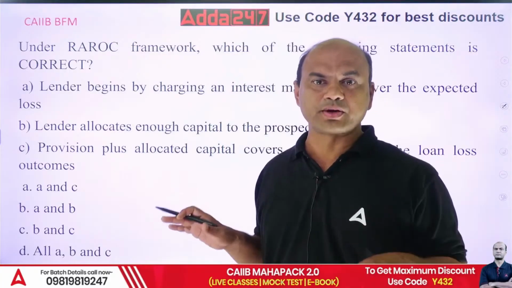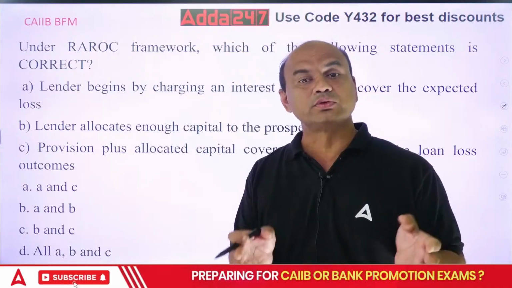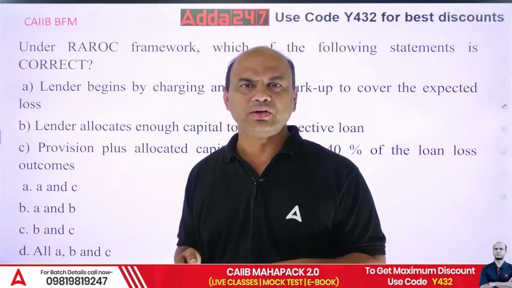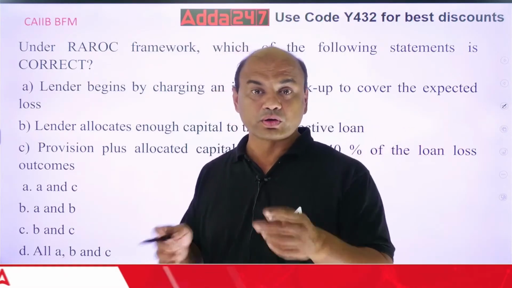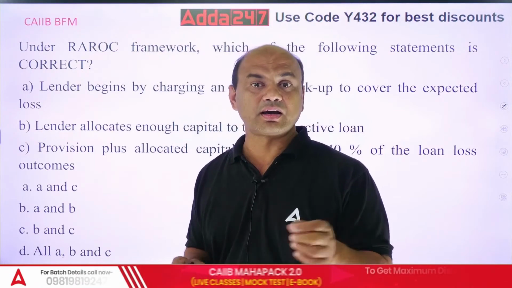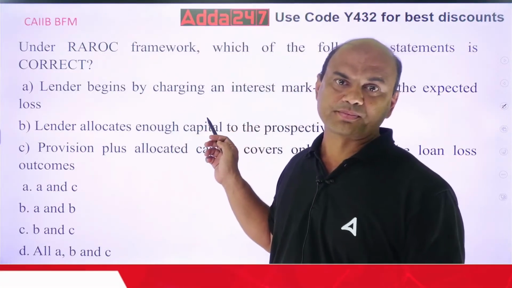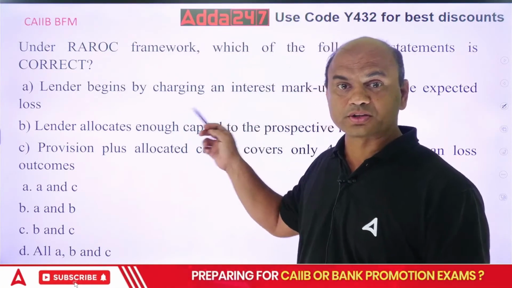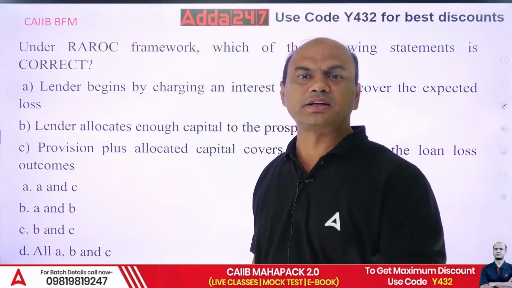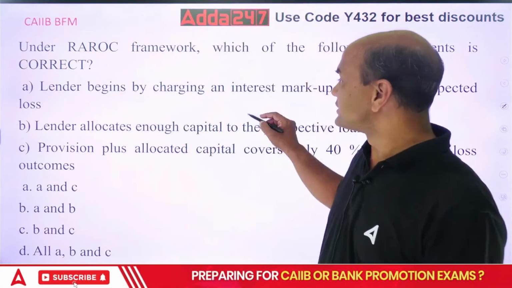There are two types of ratings again. One is given by the external agencies. These are for the large loans. But in your bank with a small loan, suppose somebody has come for 50 lakhs, do you go to the rating agency? No. You will do your own internal assessment and then give the rating score to that. So that score is added as a risk premium. This will be part of your loss premium. It means there is a chance of this much percentage of loss, so I'll add that much percentage to the interest. So this is true.